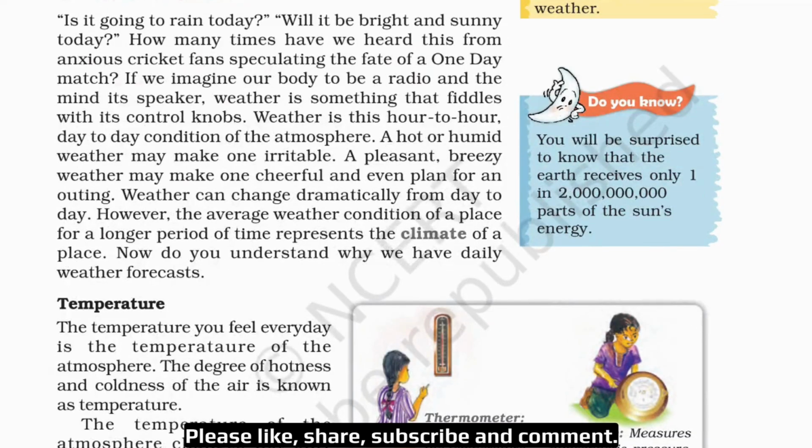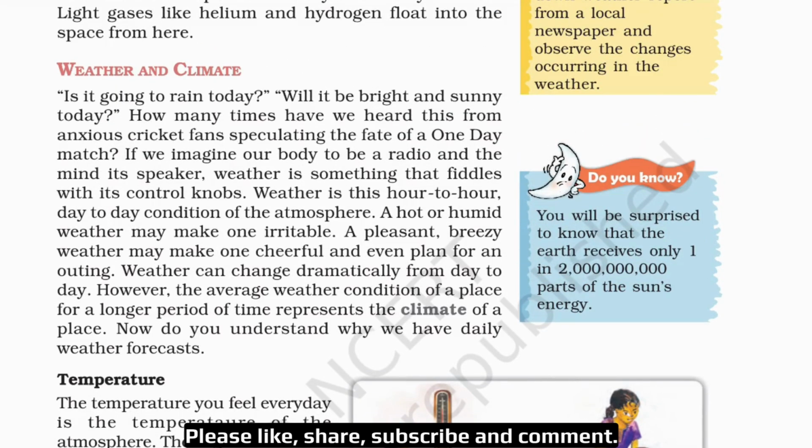Okay, now before proceeding to the next topic, let's read this Do You Know box on the right hand side. You will be surprised to know that the earth receives only 1 in 2 into 10 to the power 9 parts of the sun's energy. You have to learn this, okay? And we can write it as 2 multiplied by 10 to the power 9.